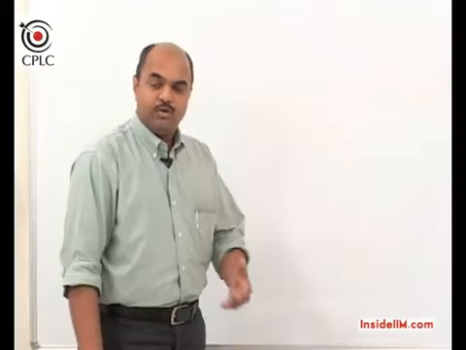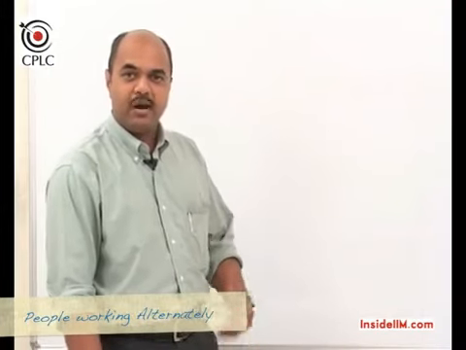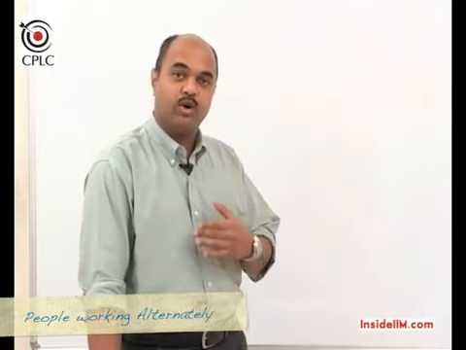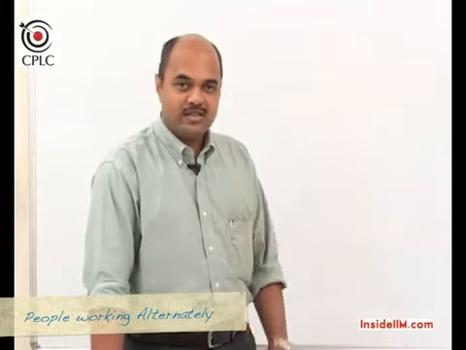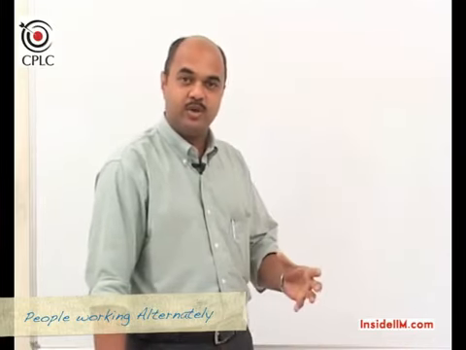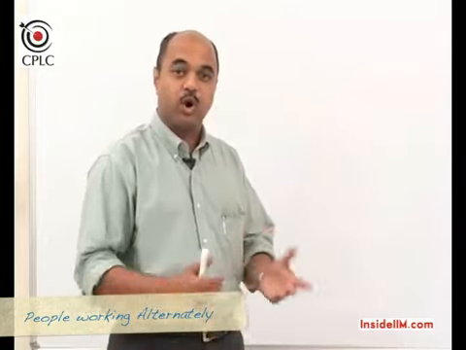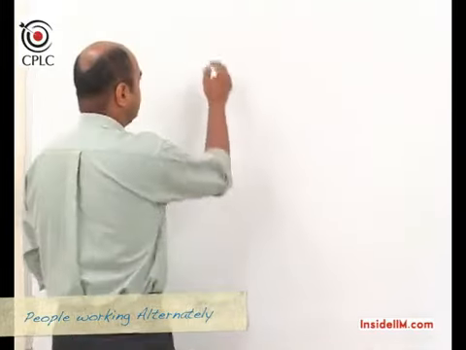be done. We've just looked at an example where multiple people were working and all of them were simultaneously working, which means they were working together. Let's now look at a case where these people don't work together but they work alternately. So let's take an example.